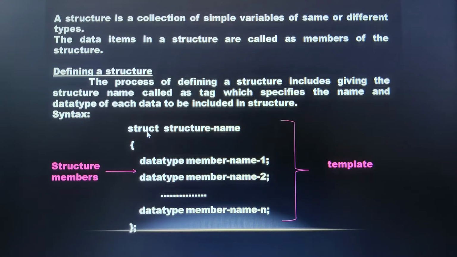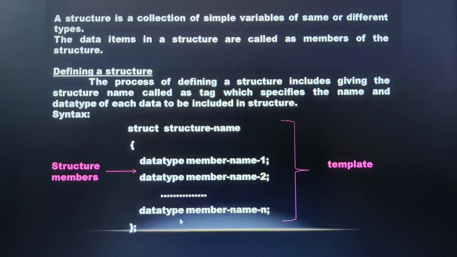This is the process of defining a structure, wherein we give a name to the structure, which we refer to as a tag. Then we list out all the data items that have to be included in the given structure by specifying their name as well as data type.